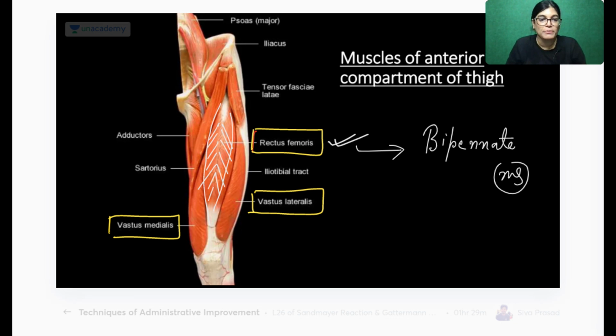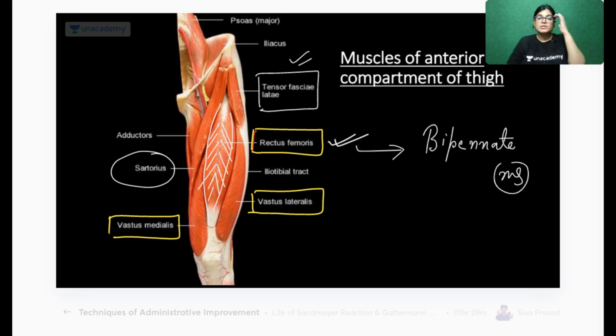It's an example of bipinnate muscle. Other than that, one of the muscles is vastus intermedius, which is located in the deeper aspect. Next to it, we have the sartorius muscle. These are the basic important muscles, and also a part of tensor fascia lata on the lateral aspect. All these muscles are the muscles of the anterior compartment of the thigh.